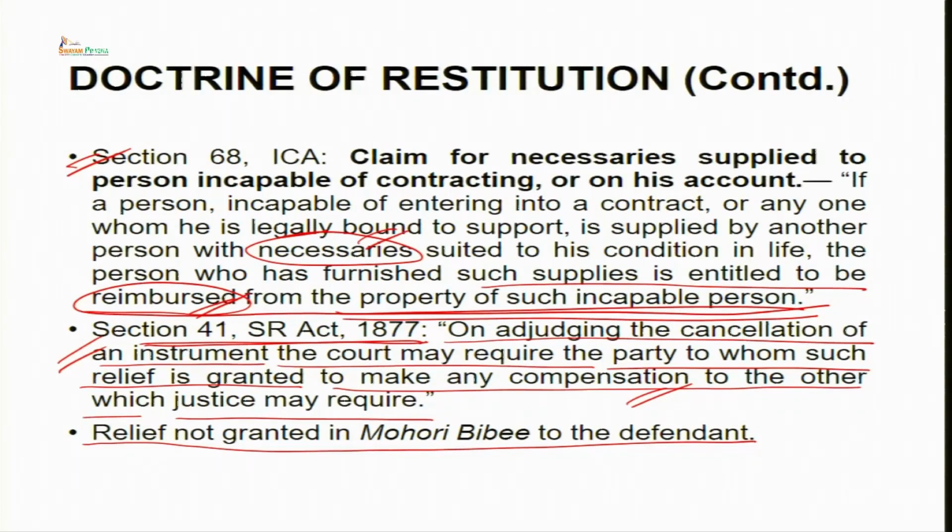Now, before I end this discussion on the judgment of Mohri Bibi versus Dharmadas Ghosh, I would like to highlight one thing. You may be wondering, I told you that Brahmodat was the money lender, so he became the defendant. Kedarnath was the attorney of Brahmodat, and Dharmadas Ghosh was the minor. So, where did Mohri Bibi come into the picture?